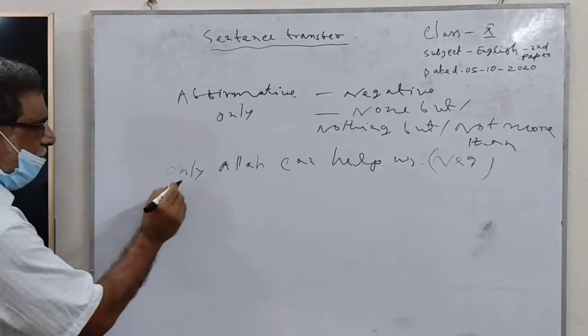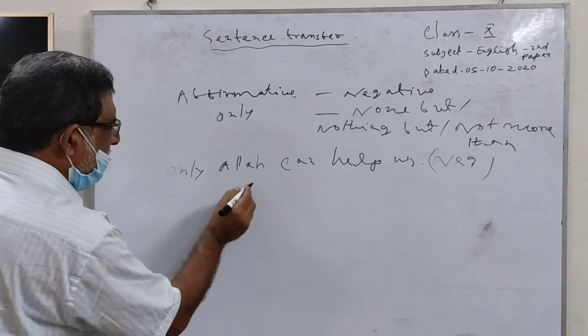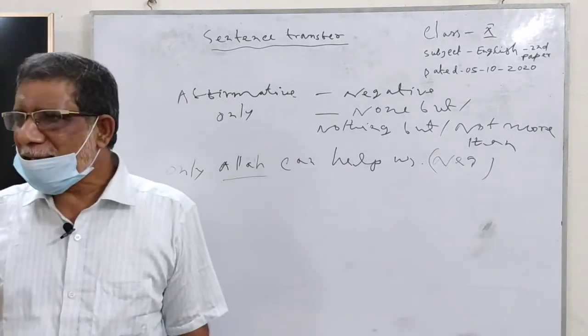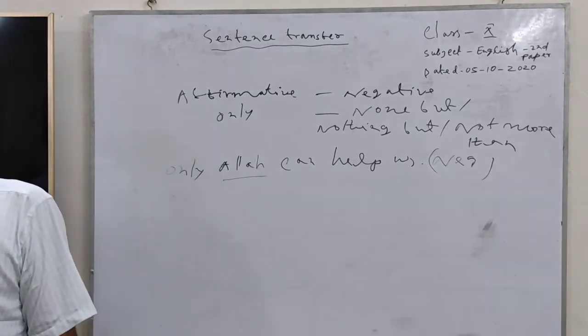As far as only Allah can help us, this is Allah. Allah is a person.